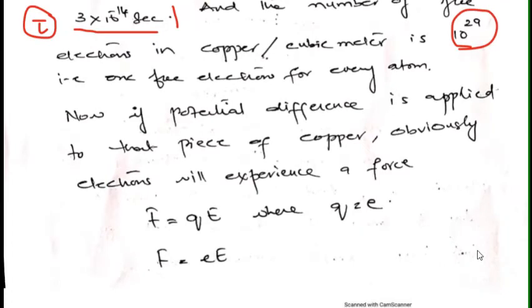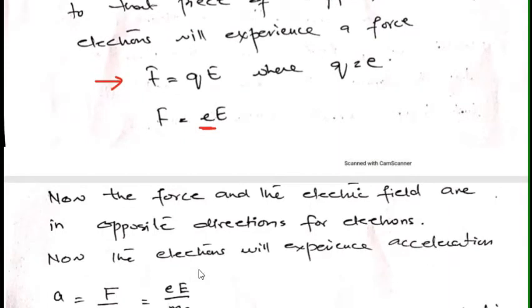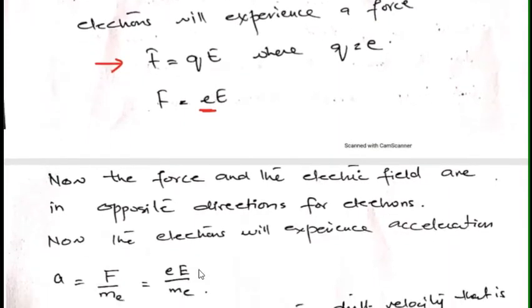Now, if we apply a potential difference, remember one thing, that whatever we have said right now about the speed and the relaxation time, it is before applying potential. Now we have applied potential to this piece of copper. So obviously now the electrons will experience a force, and this force will be F = QE. This Q can be written as e, representing that the electrons are experiencing a force over here. So F = eE, capital E is for electric field.